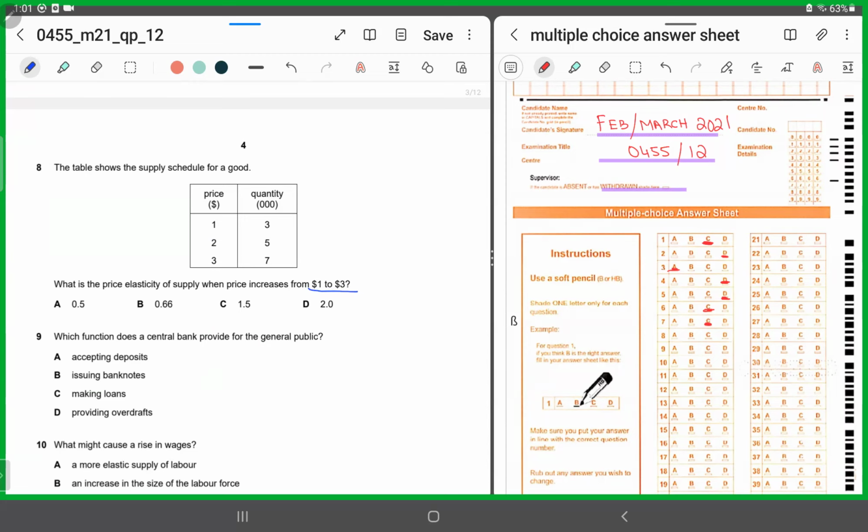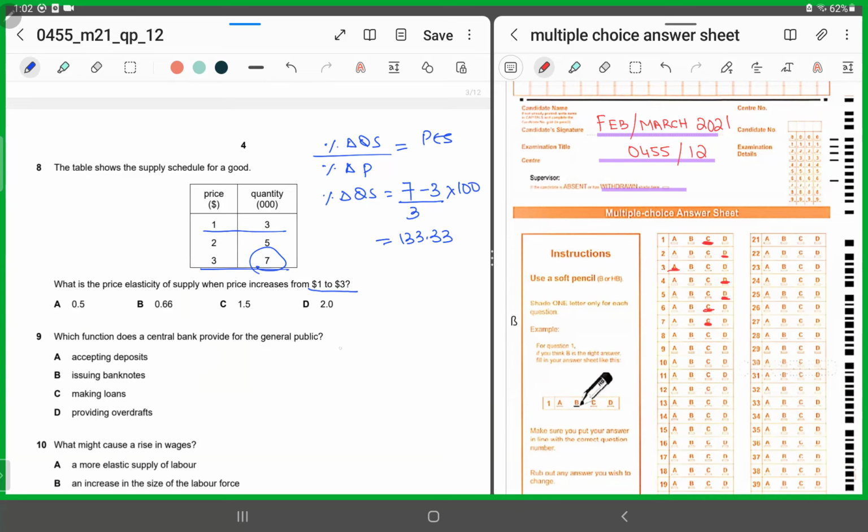Now, what's the formula? Percentage change in quantity supplied divided by percentage change in price equals price elasticity of supply. So first we'll calculate percentage change in quantity supplied. It will be equal to the new quantity supplied, 7, minus the old, which was 3, divided by the initial, times 100. So this is going to give us 133.33.